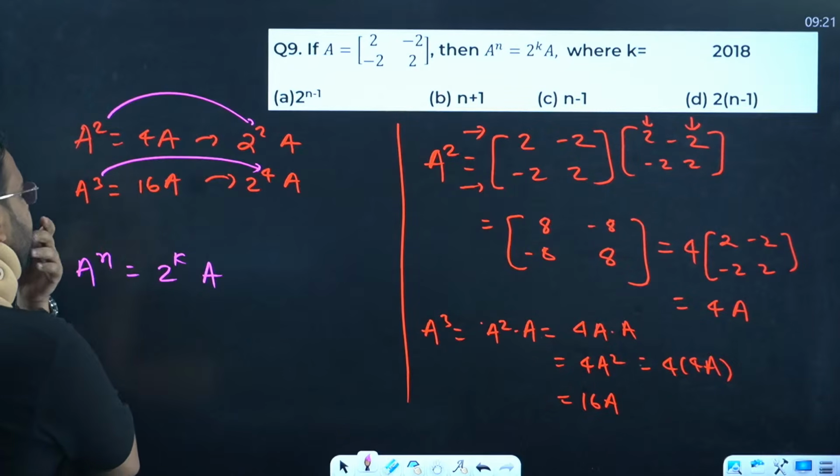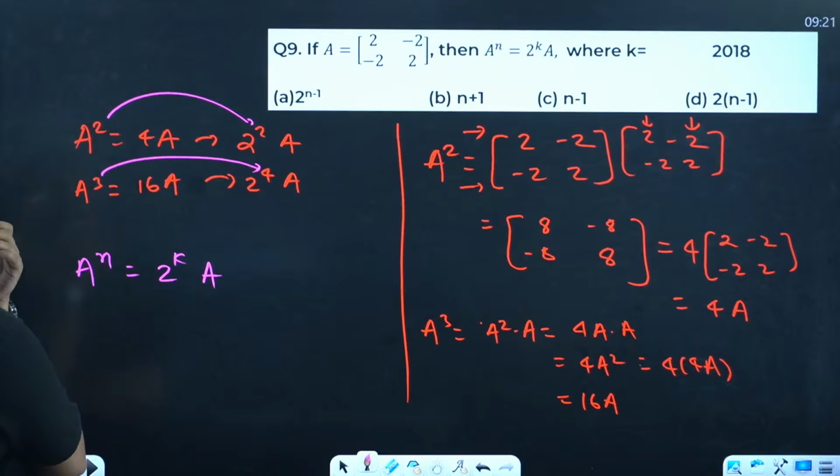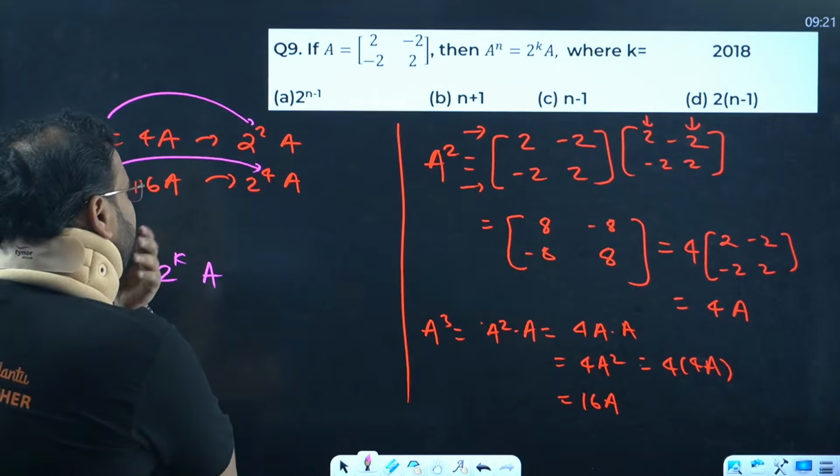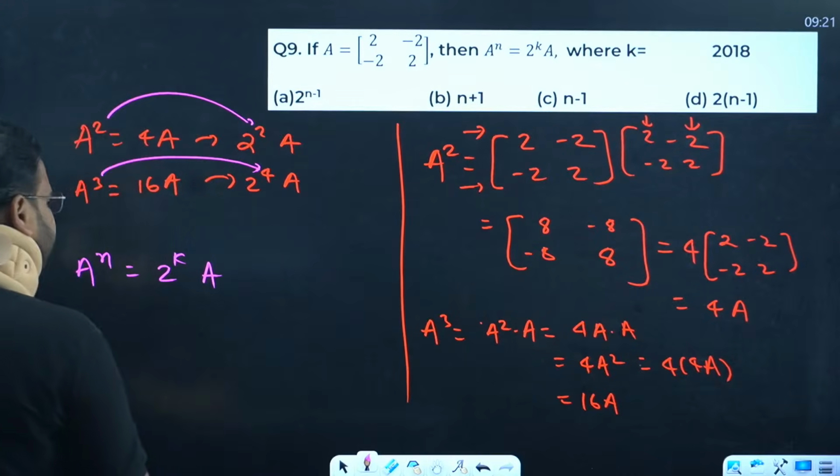But let's try with 3 now. So when I do 3, I'll get 3 minus 1 is going to be what? 2. So 2 power 2 will become how much? 4. So this becomes 4 actually. That also is correct only. So 2 power n minus 1 works fine, is it?